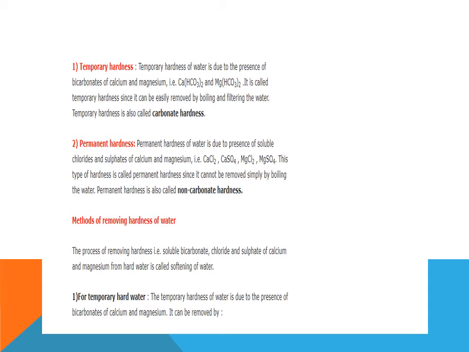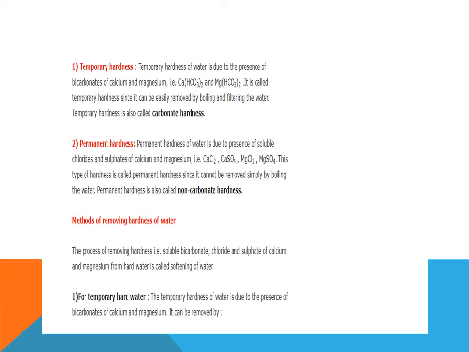Second type, permanent hardness. Permanent hardness of water is due to the presence of soluble chlorides and sulfates of calcium and magnesium. This type of hardness is called permanent hardness because it can't be removed simply by boiling. Permanent hardness is also called non-carbonate hardness. So, what are the methods of removing hardness of water? The process of removing hardness, that is soluble bicarbonates, chlorides and sulfates of calcium and magnesium from hard water, is called softening of water.